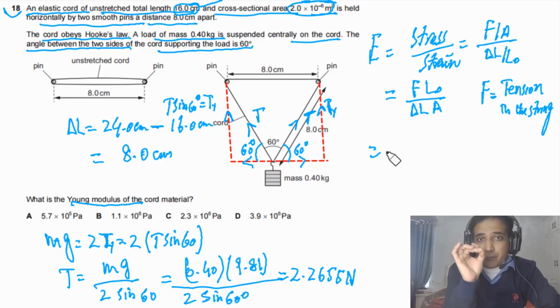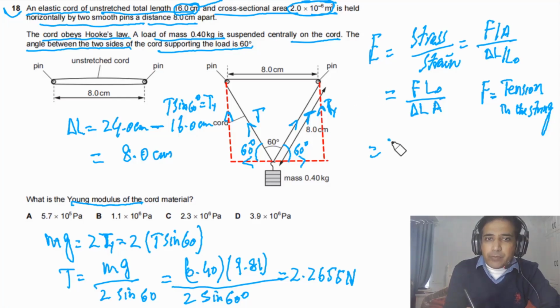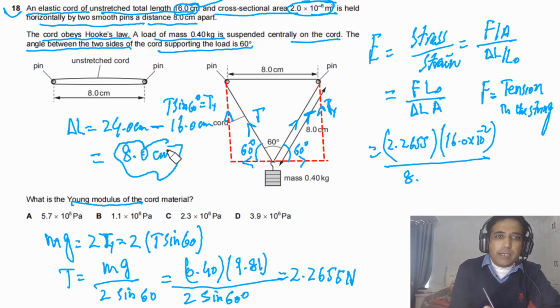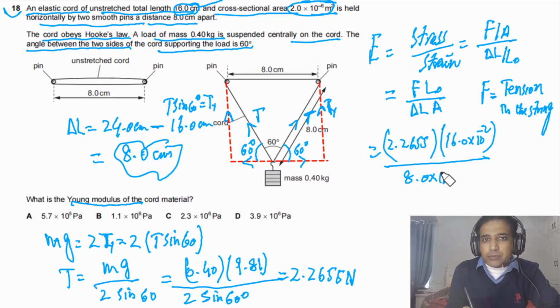Which force do you have to take when you need to calculate Young's modulus? That is the tension in the string. Now simply we can plug in values here. We have 2.2655 multiplied by L naught, that is 16.0 centimeters, multiplied by 2, and delta L we have, that is 8.0 centimeters, which means 10 to the minus 2, and the value of A we have, that is 2.0 times 10 to the minus 6.